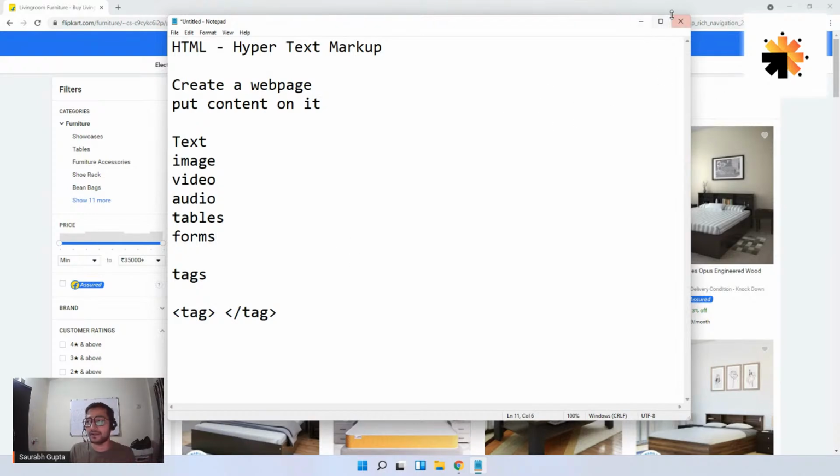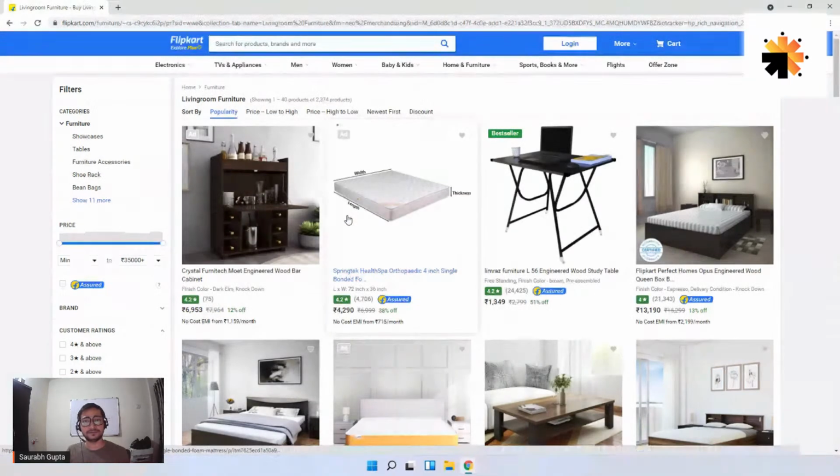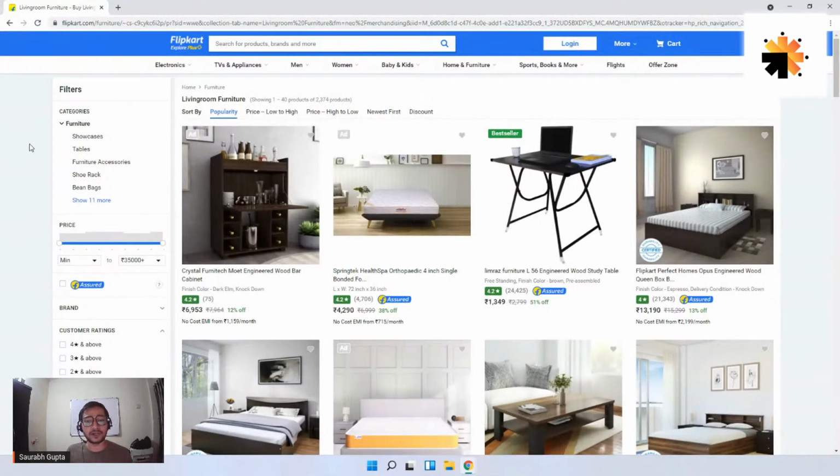So now there's no need of notepad. We can close it as we have understood what is HTML. Now we're going to write code. We're going to write HTML code. To write code, we can use anything, guys. We can even use notepad to write code.